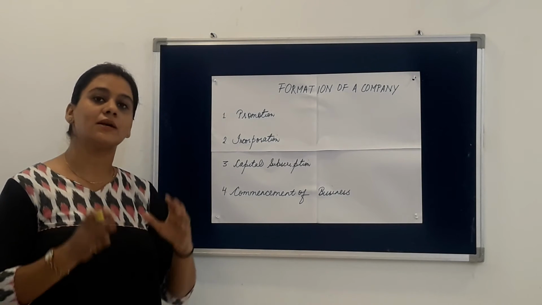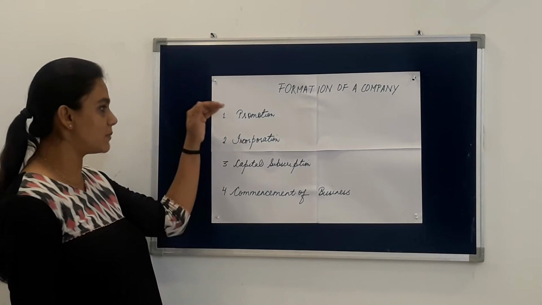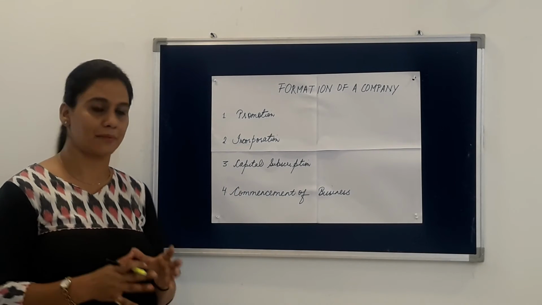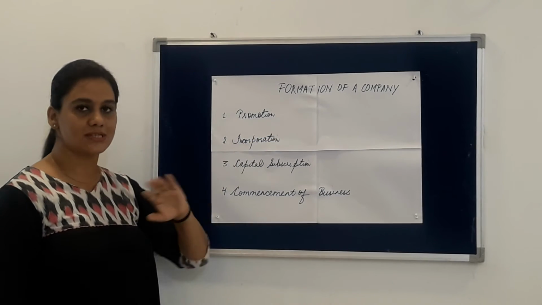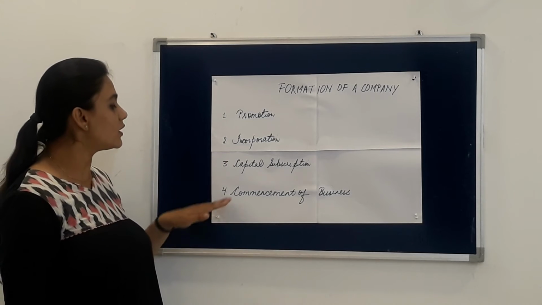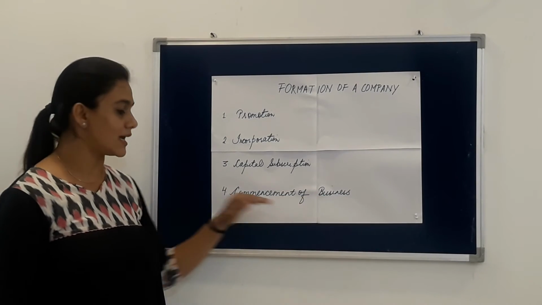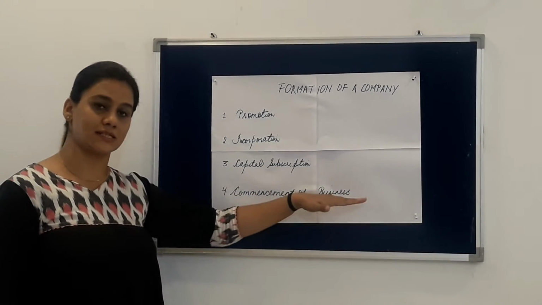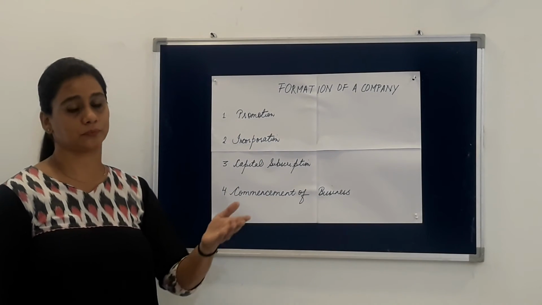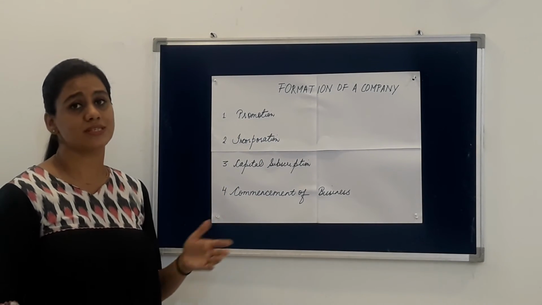And when we are making a public limited company, promotion is done, idea is taken, and then all the resources are being arranged. Incorporation is done in the same way as we do in the private company. But before going to the commencement of business, that means before starting the business, the capital subscription stage is covered. What is the capital subscription stage?